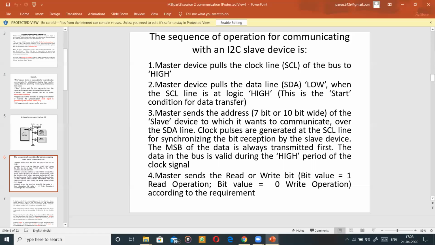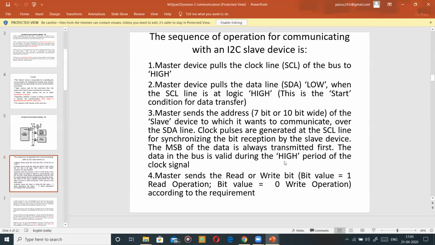Now, clock pulses are generated at the SCL line for synchronizing the bits. It's a synchronous system, so it generates a clock. First, the MSB of the data is always transmitted first. The data in the bus is valid during the high period of the clock signal. So till it is high, the slave will take all the data.